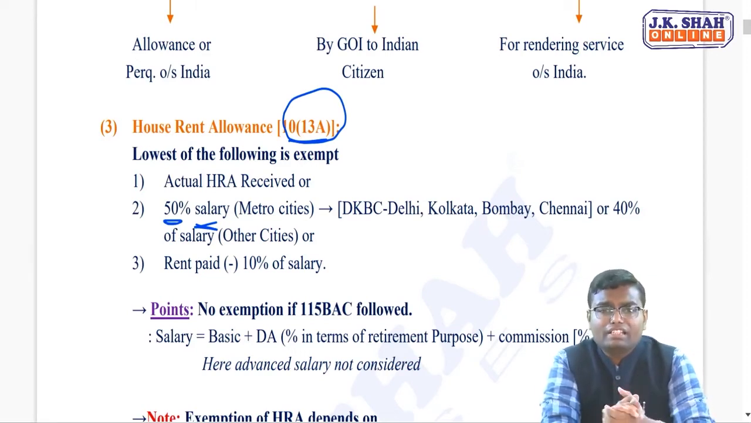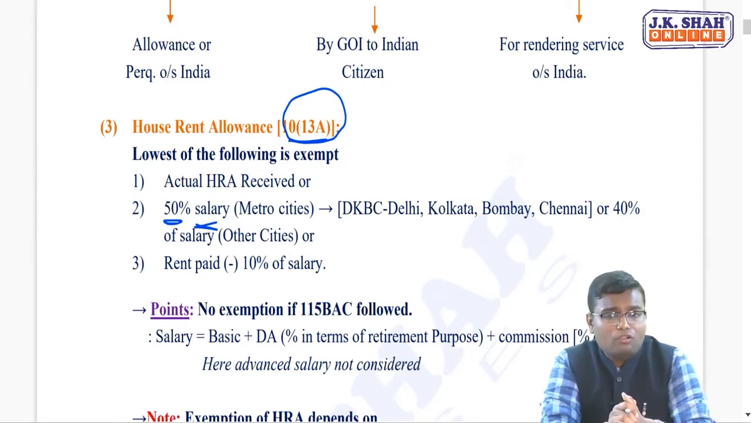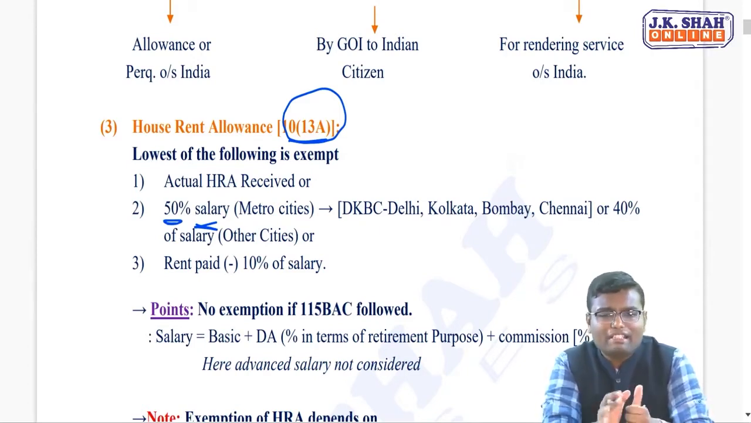And the third condition: rent paid minus 10% of salary. Whatever rent you have paid, deduct 10% of salary from that. Remember, if you are following the optional tax system of 115BAC, you will not get any deduction of house rent allowance. It will be fully taxable.